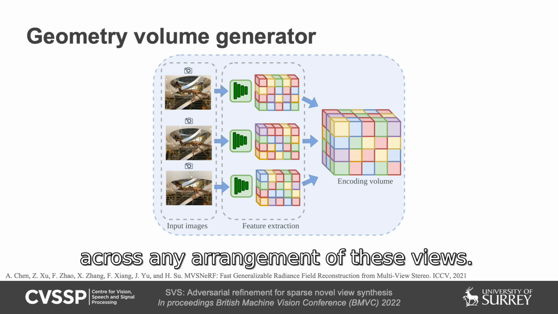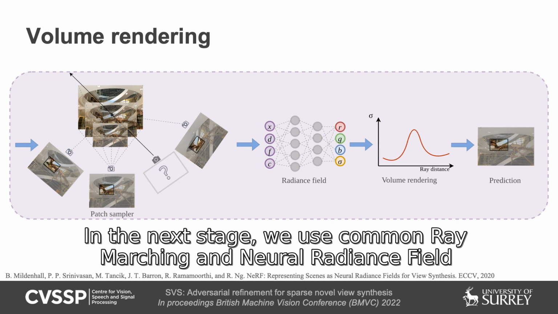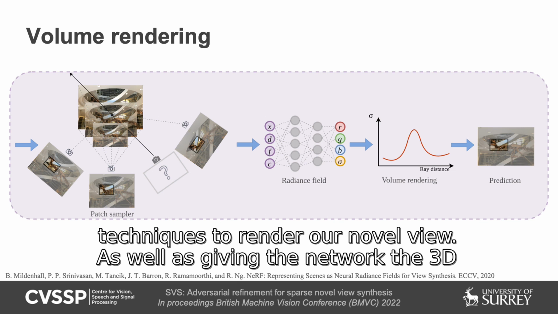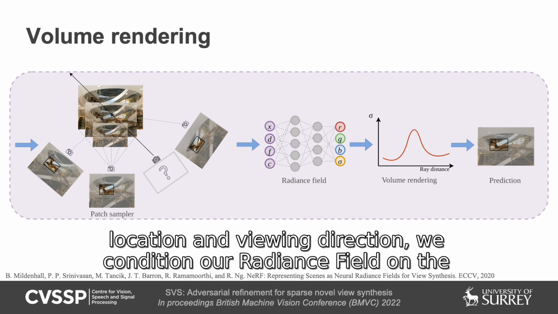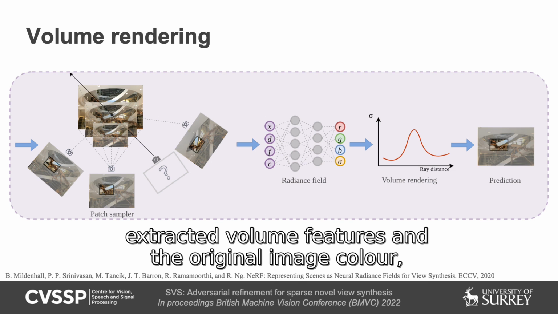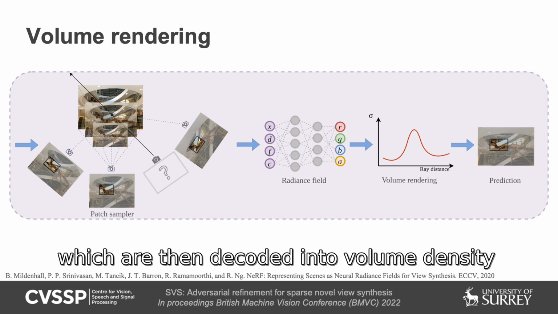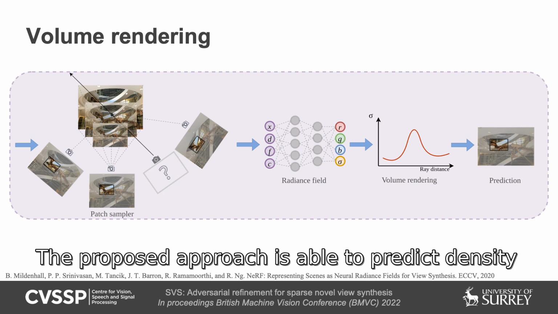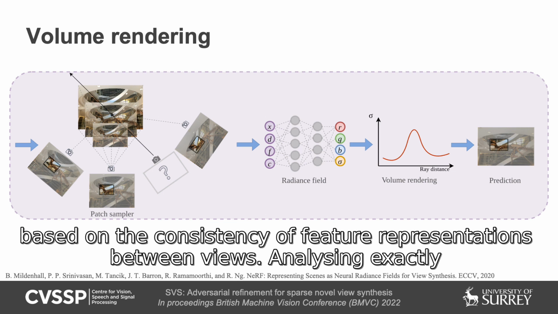In the next stage, we use common ray marching and neural radiance field techniques to render our novel view. As well as giving the network the 3D location and viewing direction, we condition our radiance field on the extracted volume features and the original image color, which are then decoded into volume density and view-dependent radiance. The proposed approach is able to predict density based on the consistency of feature representations between views.